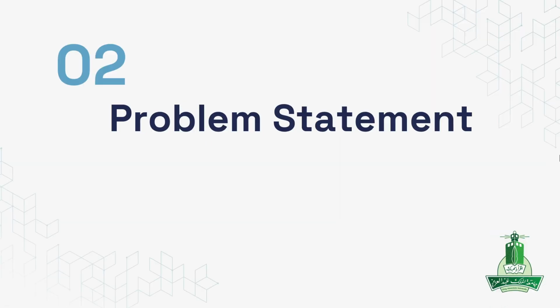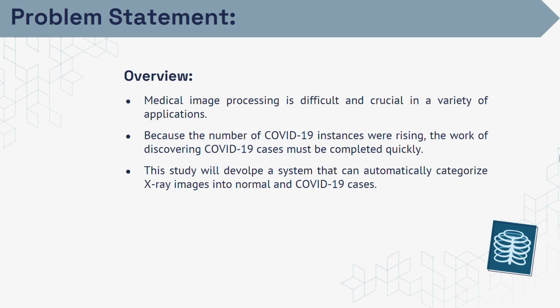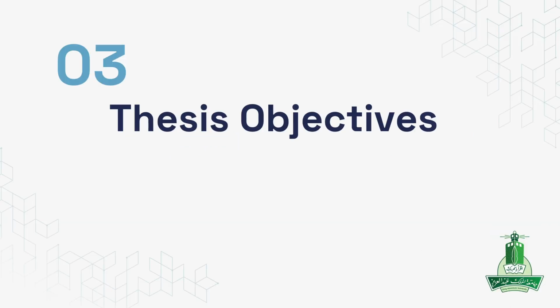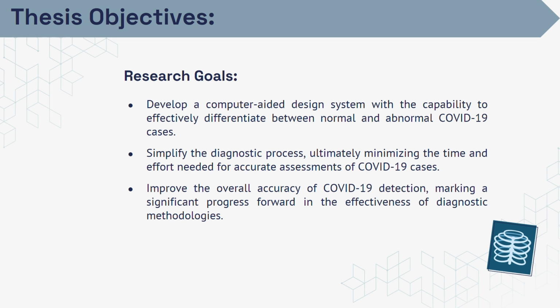So the problem statement of our research: medical image processing is difficult and crucial in a variety of applications. Because the number of COVID-19 cases was rising, the work of discovering COVID-19 cases must be completed quickly. This study will develop a system that can automatically categorize chest X-ray images into normal and COVID-19 cases. The research objectives start with developing a computer-aided design system with the capability to effectively differentiate between normal and COVID-19 cases, simplify the diagnostic process, ultimately minimize the time and effort needed for accurate assessment of COVID-19 cases, and improve the overall accuracy of COVID-19 detection, marking significant progress in the effectiveness of diagnostic methodologies.